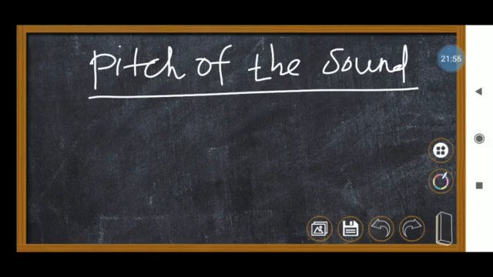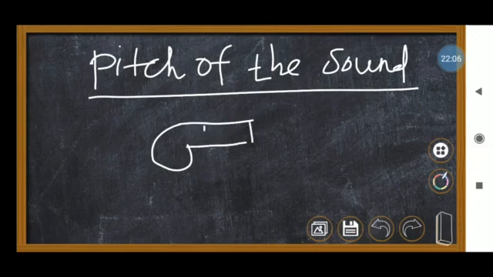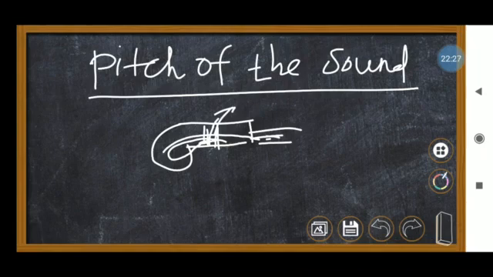Otherwise, think about a whistle. A whistle is a very good example. If you blow here, the vibrating particles try to escape through that small gap. That means it can produce a larger number of vibrations in a shorter time interval.